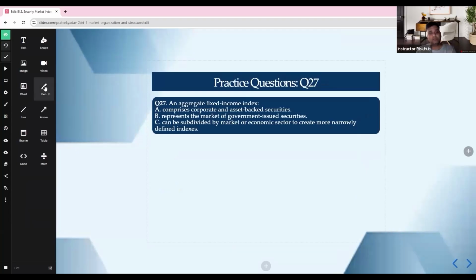Question number 27. An aggregate fixed income index is what? Only corporate and ABS, or only governments, or can be subdivided. An aggregate index equals the broad universe, including government, corporate, and securitized.